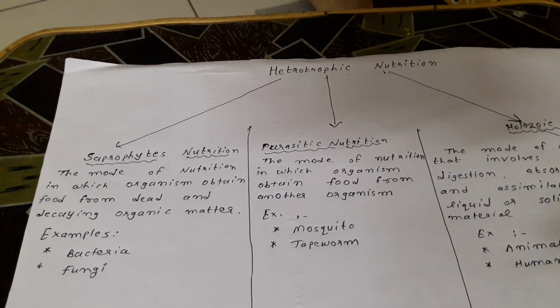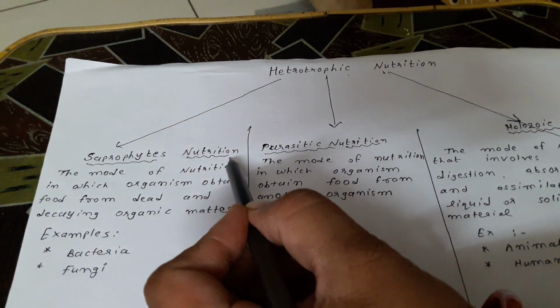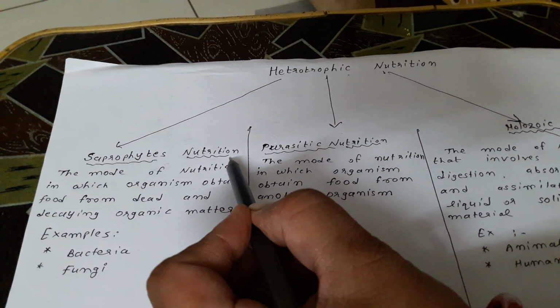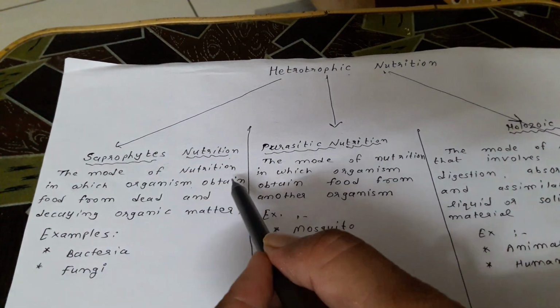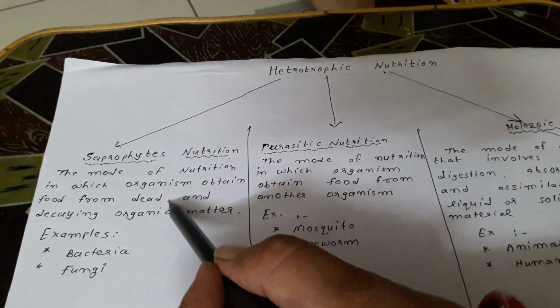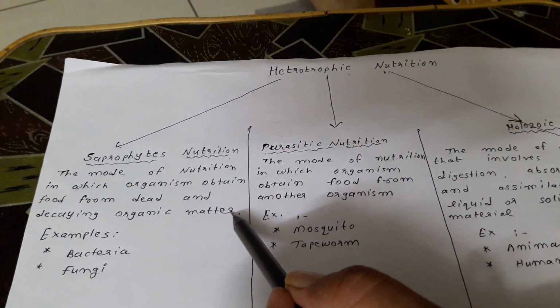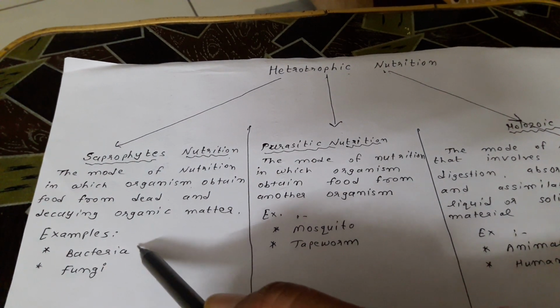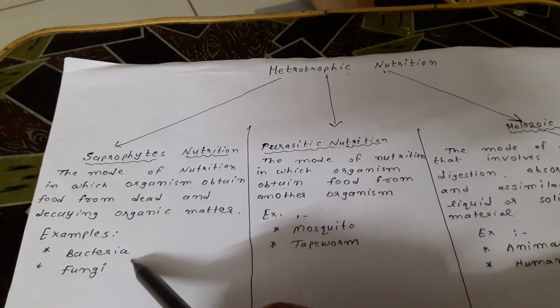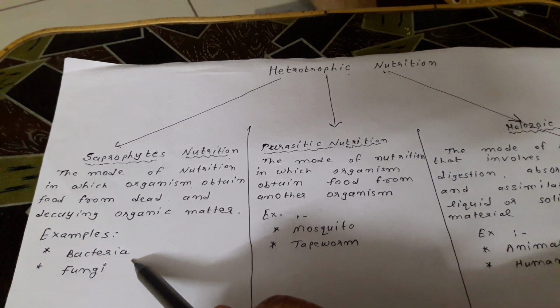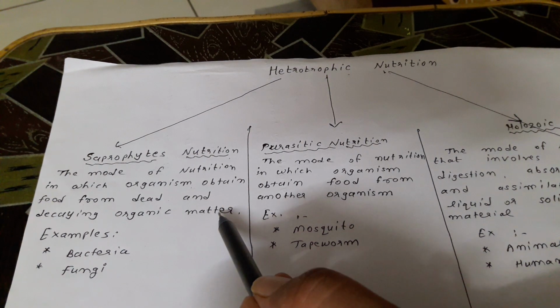Now what is saprophytic nutrition? Saprophytic nutrition is the mode of nutrition in which an organism obtains food from dead and decaying organic matter. For example, bacteria and fungi. Bacteria and fungi take their food from the dead and decaying organic matter.